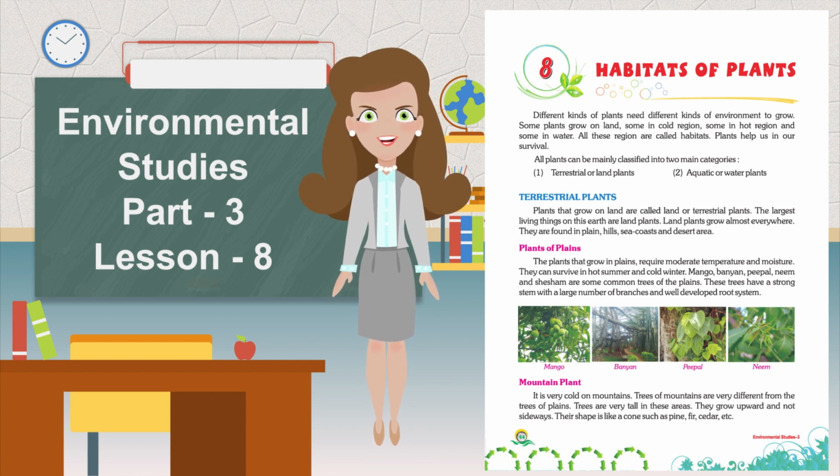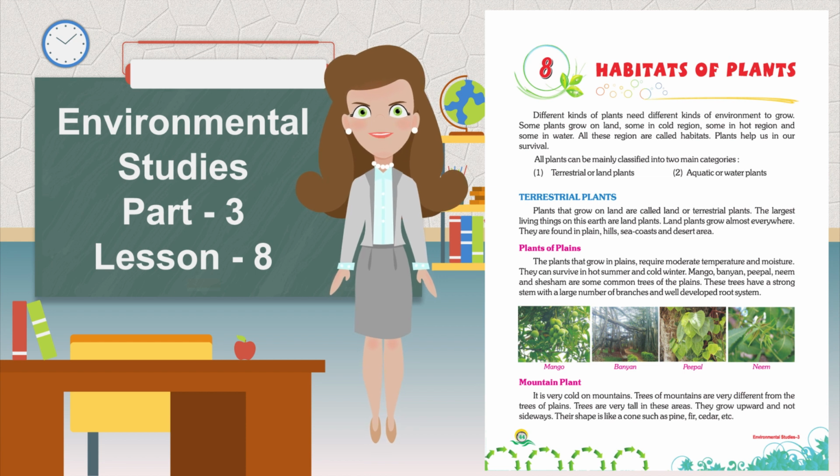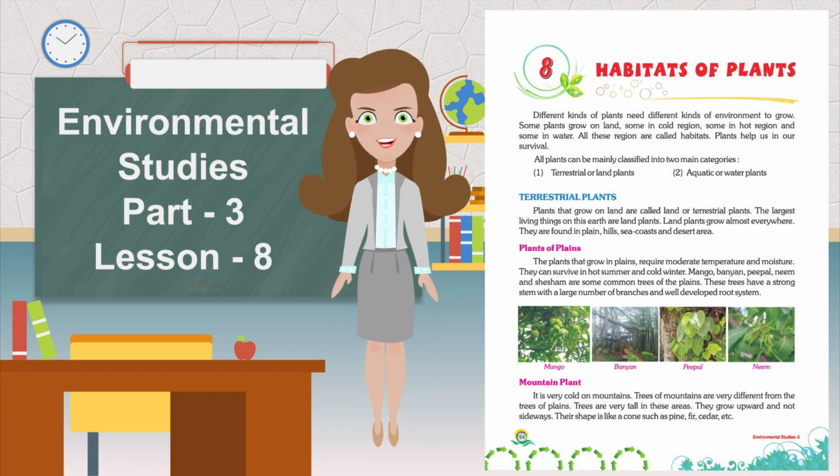Plants of plain. The plants that grow in plains require moderate temperature and moisture. They can survive in hot summer and cold winter. Mango, banyan, peepal, neem, and shisham are some common trees of the plains. These trees have a strong stem with a large number of branches and a well-developed root system.